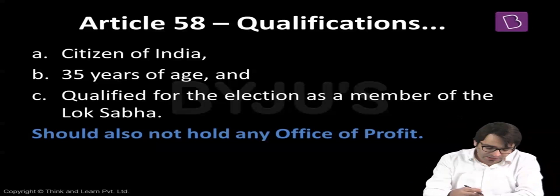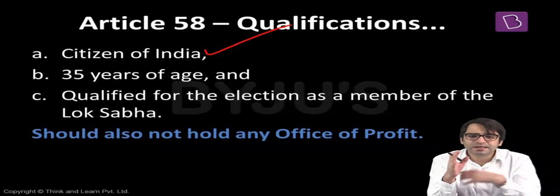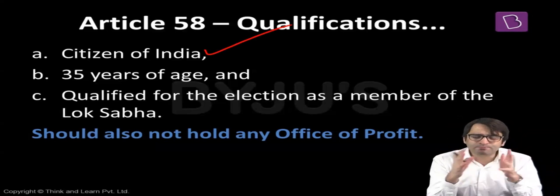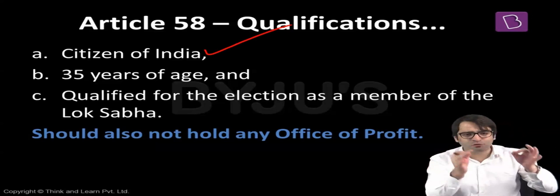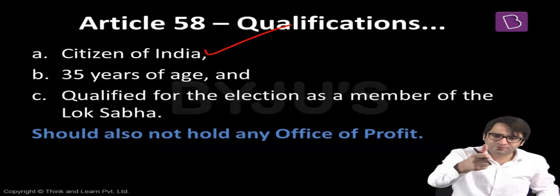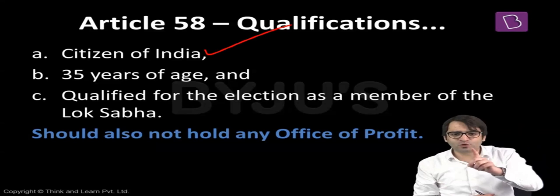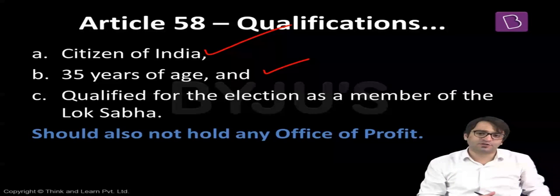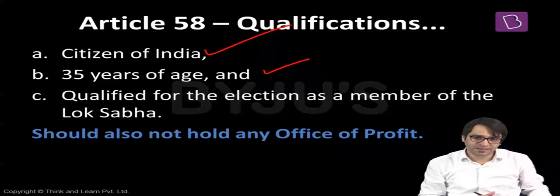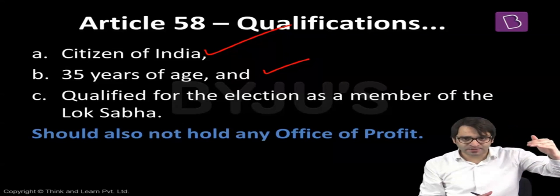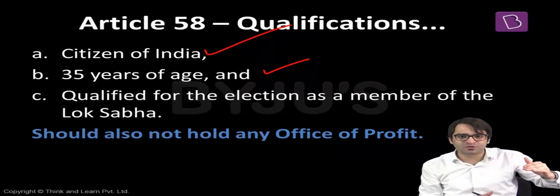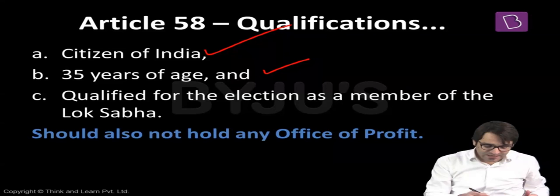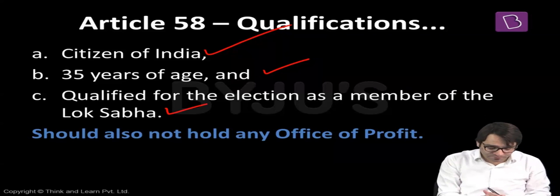What are these qualifications? Number one, the citizen of India, universal qualification. Important constitutional offices, important public posts are available only and only to the citizens of this country. So the first qualification, universal qualification, is if you are a citizen of India, then you must have completed 35 years of age. That means there is an age limit. There is no upper age limit, but there is a minimum age limit. Minimum, you must have completed 35 years of age and you should be qualified for the election as the member of Lok Sabha.